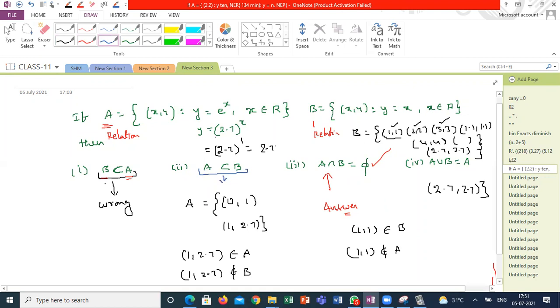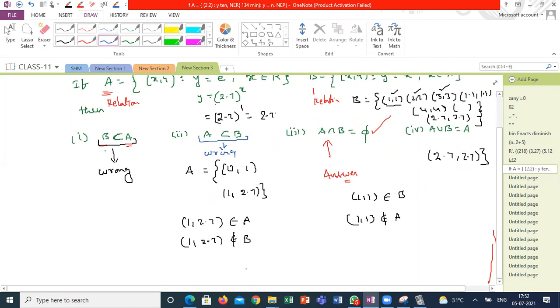Sir, why? 2.7 is also a rational number. Okay, correct. But what is the relation B? 1 should map with 1, 2 should map with 2, 3 should map with 3. Sir, then it can also be 2.7 matching with 2.7. Yes, 2.7 can map with 2.7, but 2.7 to the power of 2.7 is not 2.7. If I substitute 2.7 in relation A, 2.7 to the power of 2.7 is how much?